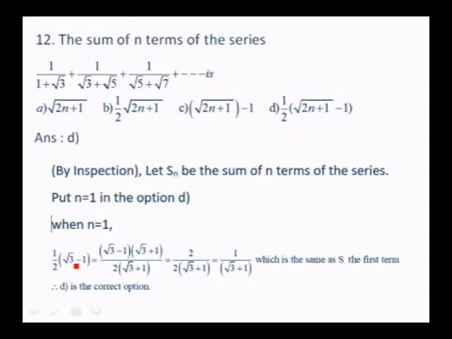When n equals 1, option D is half of root 3 minus 1. Rationalize ಮಾಡ್ಕೊಂಡ್ರೆ root 3 minus 1 into root 3 plus 1 over 2 into root 3 plus 1, which is 2 over 2 into root 3 plus 1, or 1 over root 3 plus 1, which is the same as, yes, the first term. Therefore, D is the correct option. So, ಆ 4 ಆಪ್ಷನ್ನಲ್ಲಿ 4ನೇ ಆಪ್ಷನ್ ಸ್ಟ್ರೈಟ್ ಅವೇ ನೋಡಿದಾಗ 1 over 1 plus root 3 ಬರಲ್ಲ. ಆದರೆ ನೀವು ಸಬ್ಸ್ಟಿಟ್ಯೂಟ್ ಮಾಡಿ ಸ್ವಲ್ಪ ಸಿಂಪ್ಲಿಫೈ ಮಾಡಿದರೆ you find that it is nothing but 1 over root 3 plus 1.